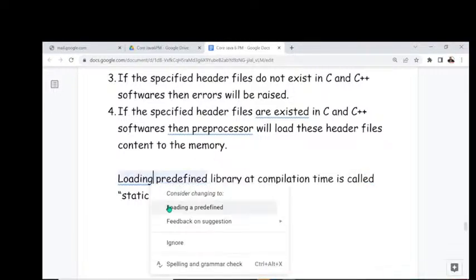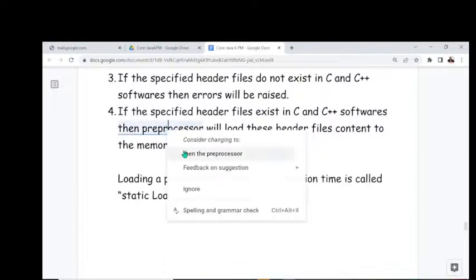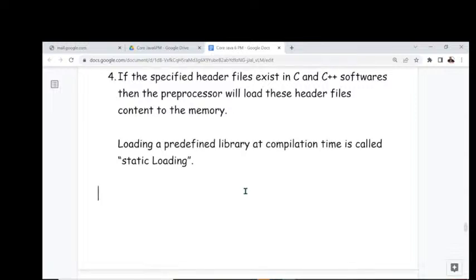Next, observe carefully. Listen, here is the conclusion. In C and C++ applications, the preprocessor is required.